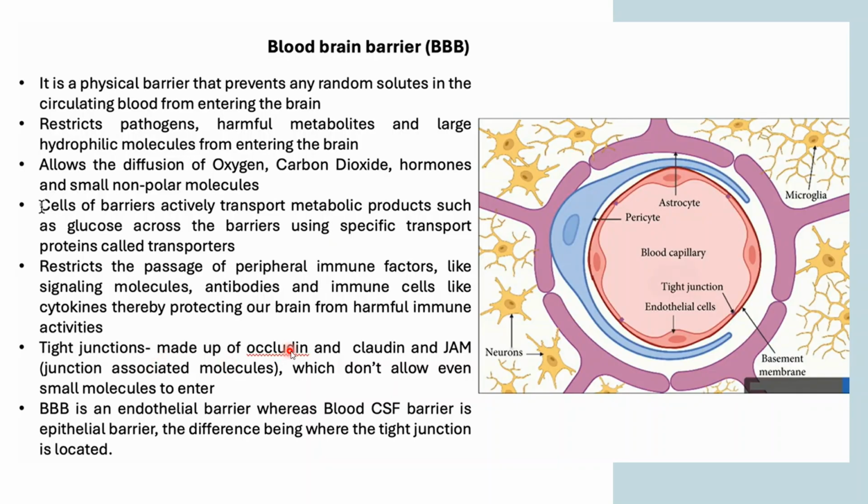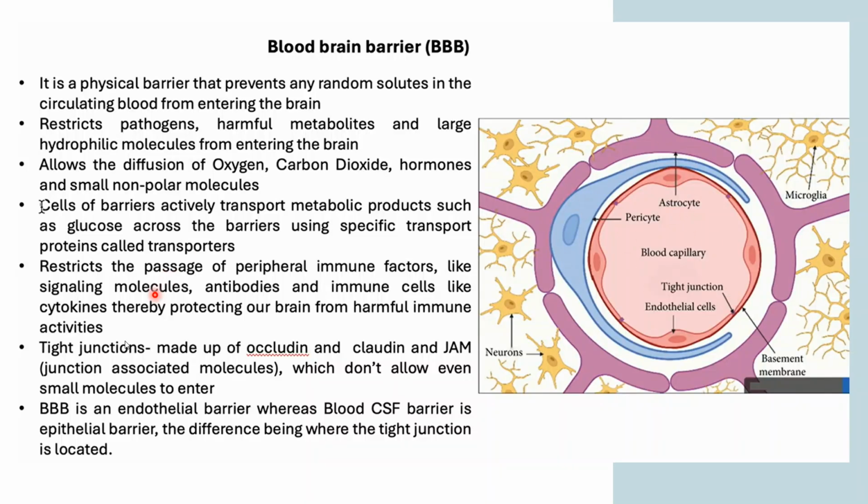Tight junctions are made up of occludin, claudin, and junction associated molecules, which don't allow even a small molecule to enter. This is the tight junction. So this is the picture of the blood-brain barrier. What is there? The microglia is there. The basement membrane is here. This is the endothelial cell. The tight junction is here, and it is made up of occludin, claudin, and junction associated molecules which don't allow any small molecule to enter your brain.